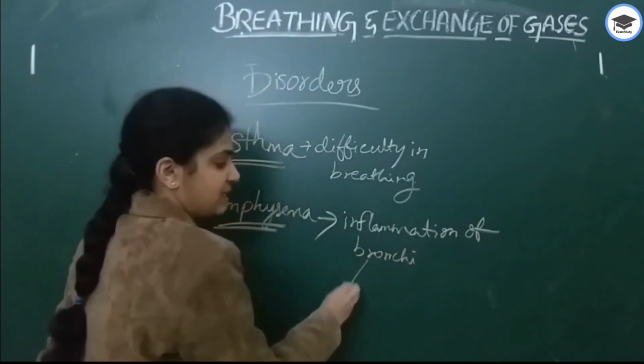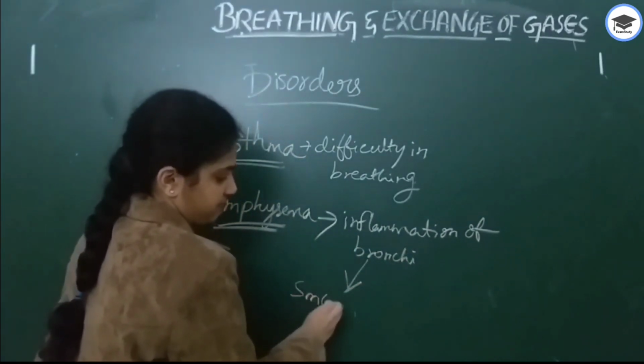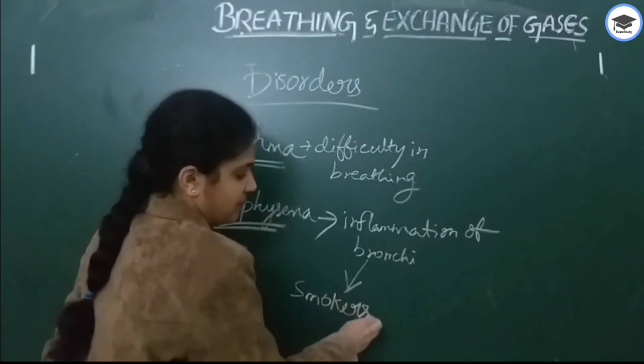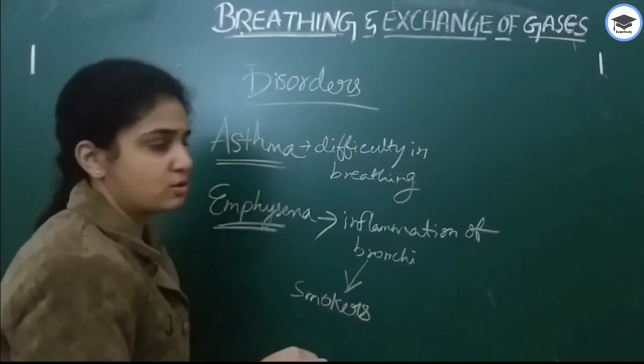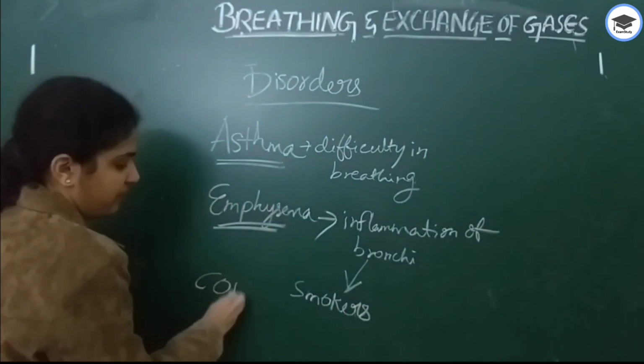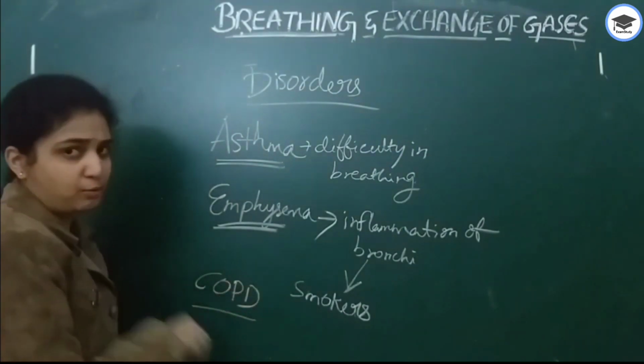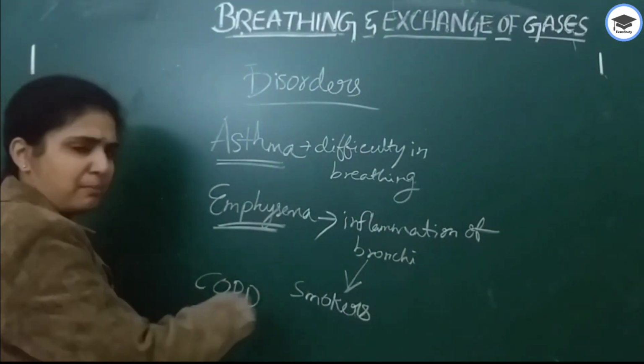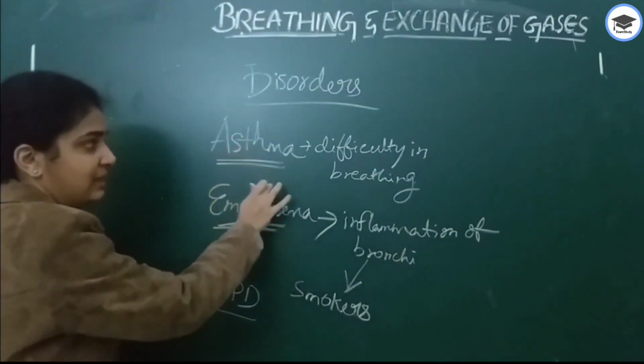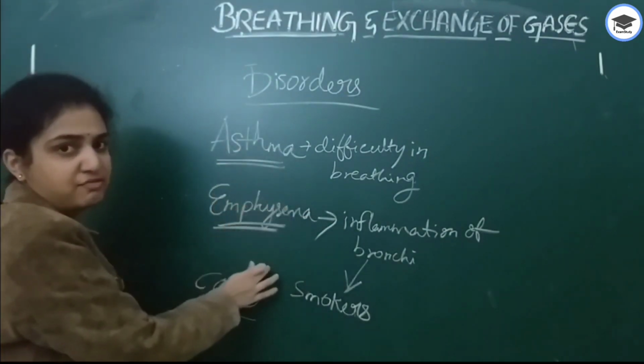Mostly it is seen in smokers. There are many other disorders also, like COPD, that is chronic obstructive pulmonary disease. There are many other disorders, but mainly they'll ask you about asthma and emphysema.